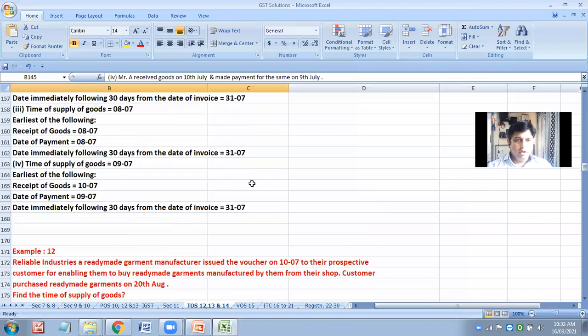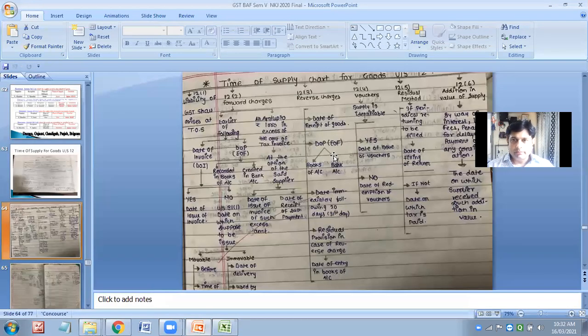Now let us go for vouchers also. So what is happening with the vouchers? There are two types of vouchers. One voucher is identifiable, the other voucher is not identifiable. Identifiable means what, beta? Suppose you are getting the voucher of McDonald's and you are visiting the shop of McDonald's or Domino's and redeeming.